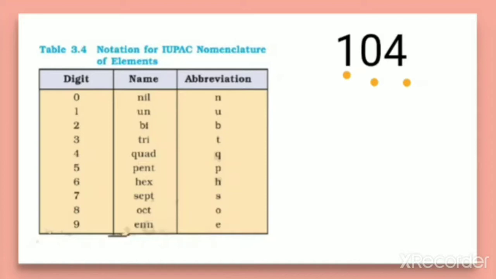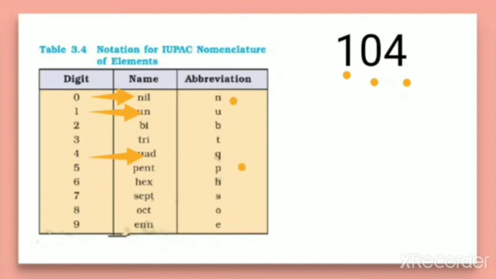So you have to check in the series where the digit 1 is. So the digit 1 is here, so you have to use un for the first digit. 0 gives the name nil and the number 4 gives the name quad. So first of all, look at the digits and find out the name from the table. For 0 it is nil, for 1 it is un and for 4 it is quad. And similarly you can check its abbreviation also, that is n, u, q.